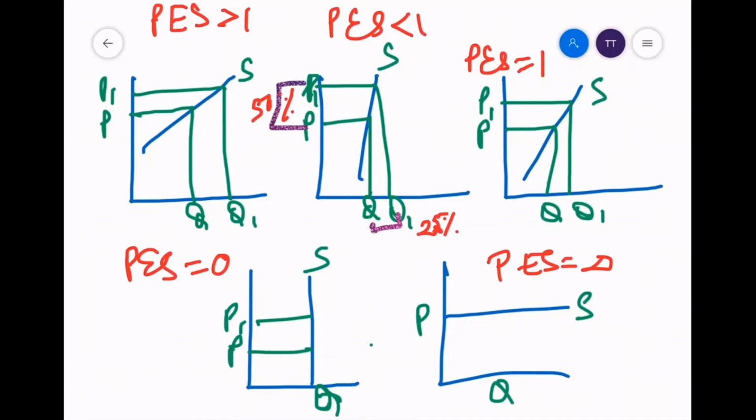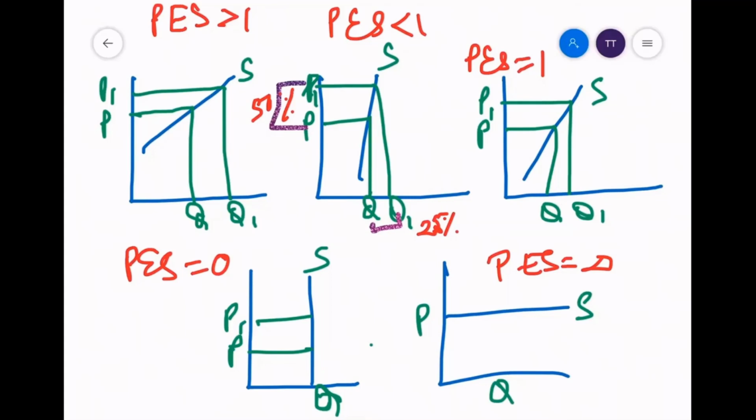Third diagram is PES equal to 1. The gap between both will be similar. So if the price is rising by 50%, and supply also rises by 50%, then it's the same. Perfectly inelastic supply is a vertical supply. You can see that straight line. So even if the price keeps rising, supply remains the same. For example, in the case of a stadium or a cinema hall, the supply is perfectly inelastic. The number of seats remains the same, even if the ticket price is high.